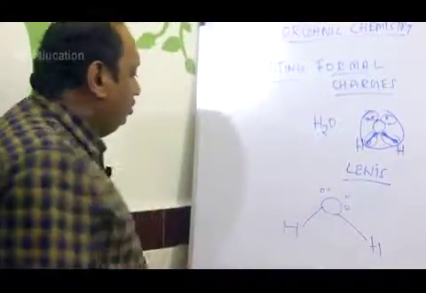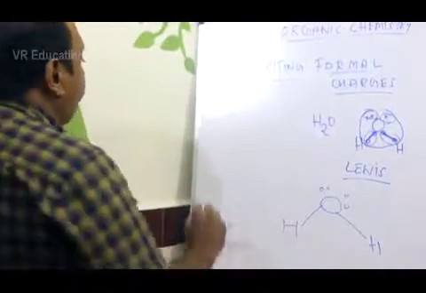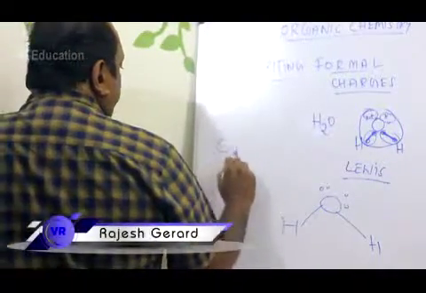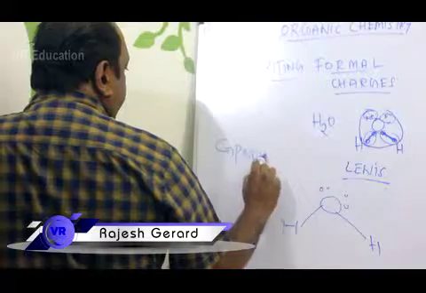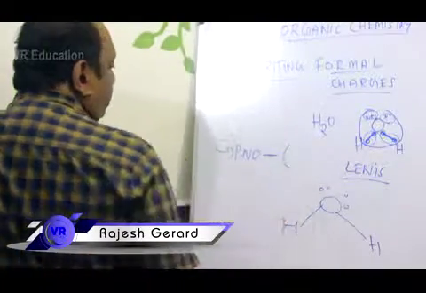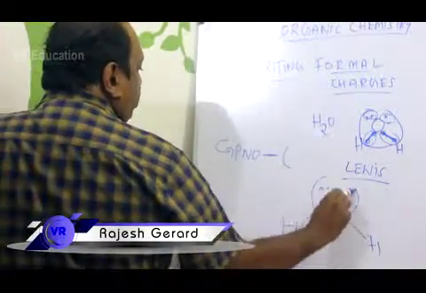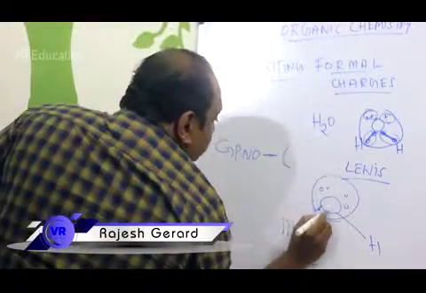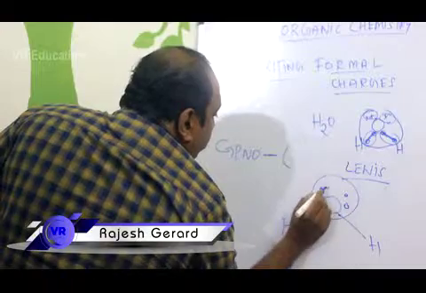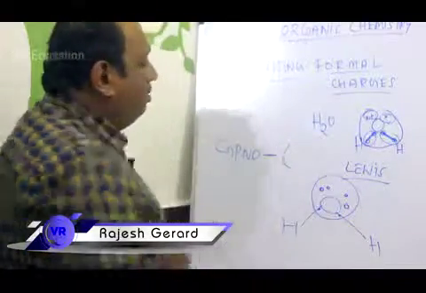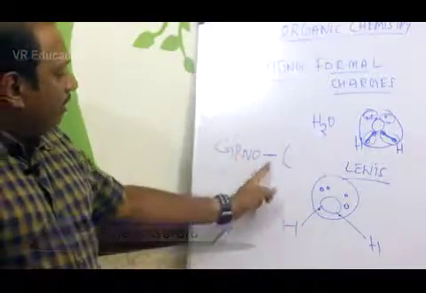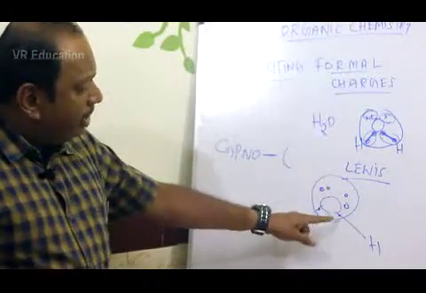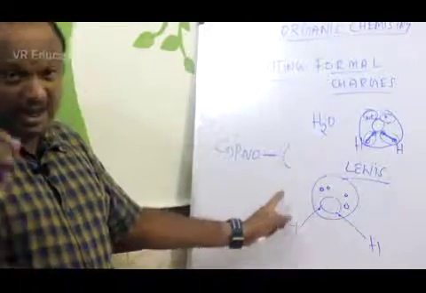Now what is the formal charge? This is the formula for formal charge. You take the group number of oxygen minus the number of electrons just surrounding oxygen. How much is the number of electrons just surrounding oxygen? We have 1, 2, 3, 4, 5, 6. Be careful here: group number minus number of electrons just surrounding oxygen. You should not take the octet again.